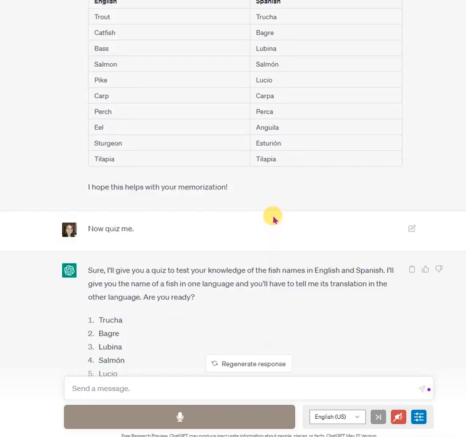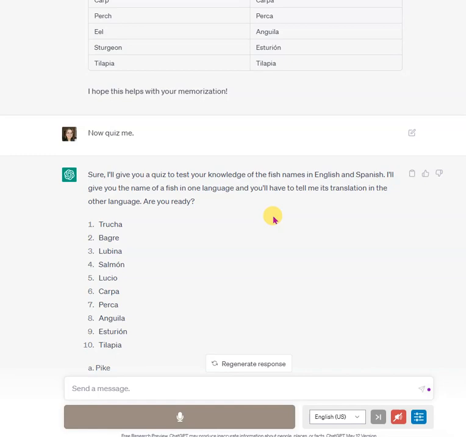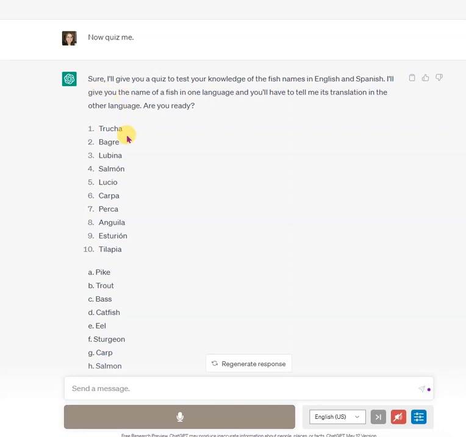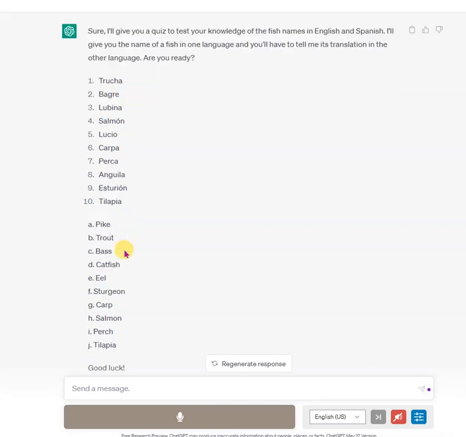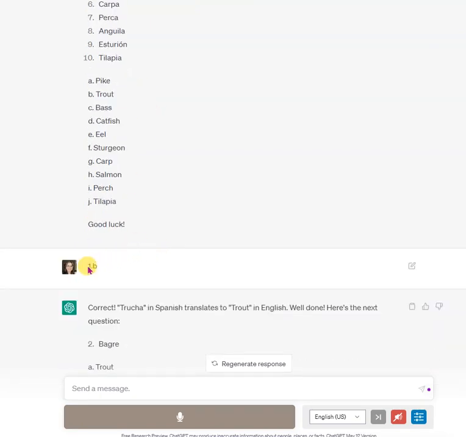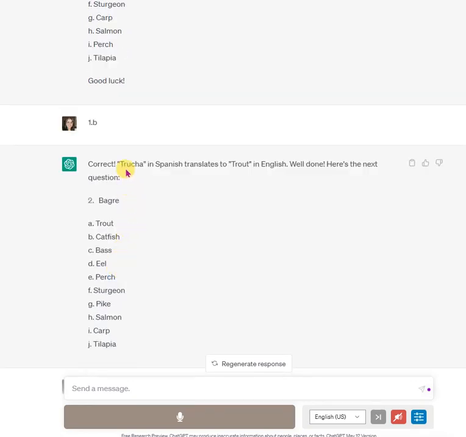And now I want ChatGPT to be my study partner. So I ask it to quiz me. It starts by giving me this quiz where I have all the terms in Spanish and the terms in English, and I think I'm supposed to match them. So I reply by just matching one of the terms, and it tells me that it's correct.